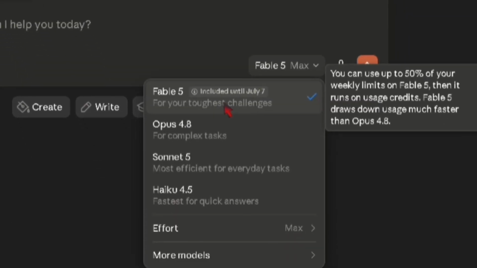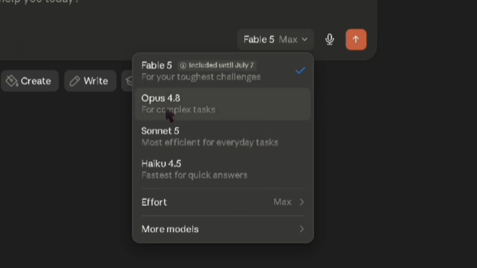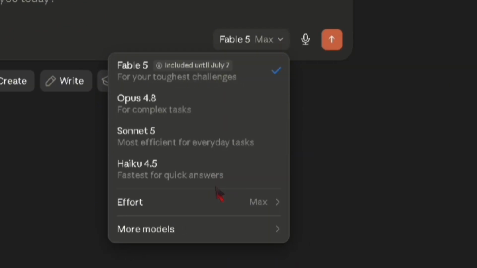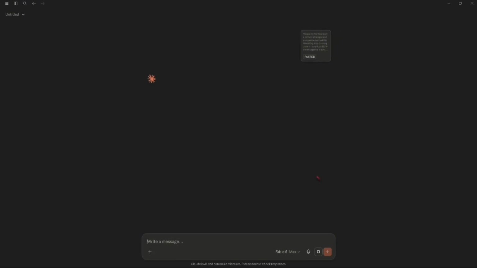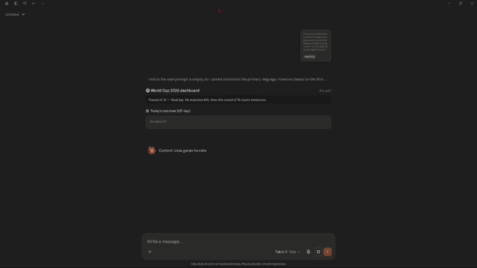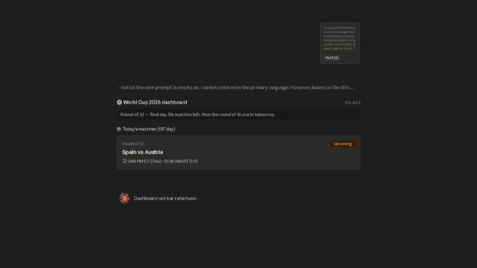After this, select the model. I am using Fable 5, which is the latest model, or you can use Opus 4.8. After this, set the effort to max and then click on Enter. Now Claude is going to analyze the prompt properly and give you the best results. Wait for a few moments because it will take some time. Claude is going to research all over the internet, and after that, give you the best result.